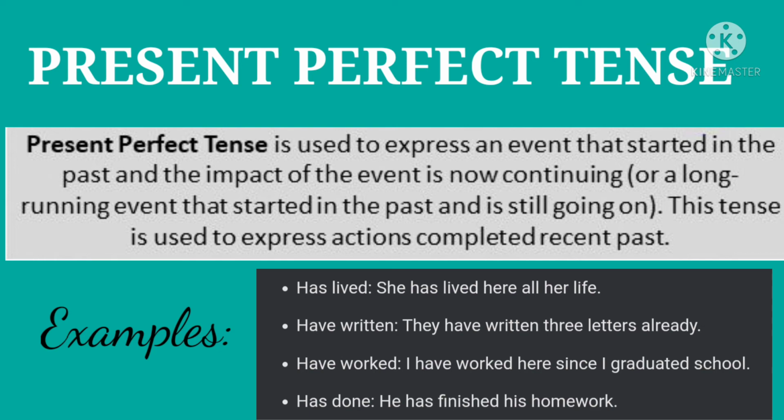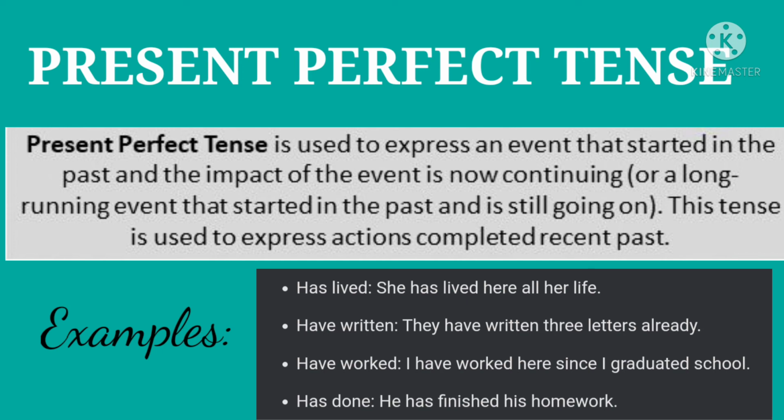I have worked here since I graduated school. He has finished his homework. Again I repeat, present perfect tense. An action which began in the past, which has just completed right now. Yeah, the action that started somewhere in the past and the impact of the action is still continuing. Clear? So that is impact. We have lived here for 10 years. Means we started living here 10 years ago and still we are living.